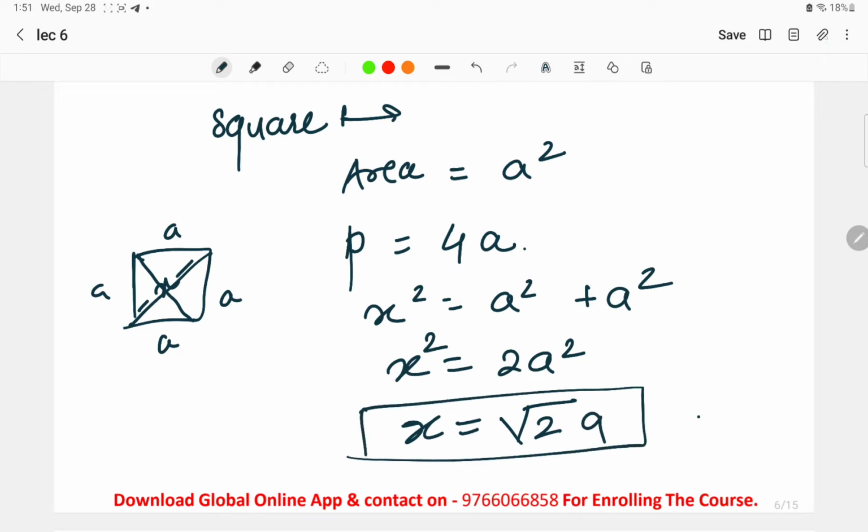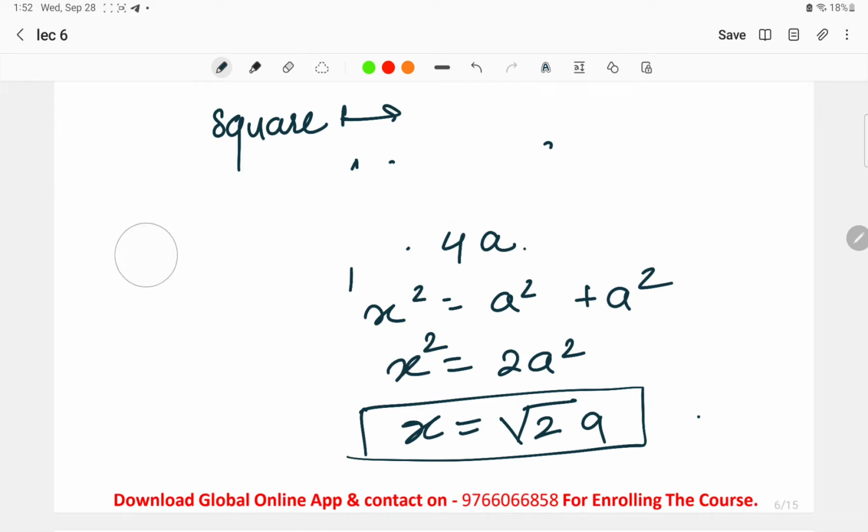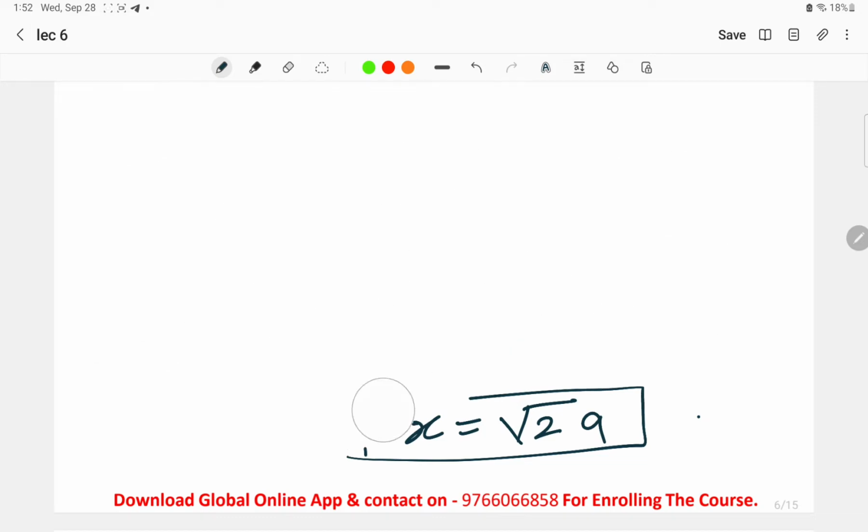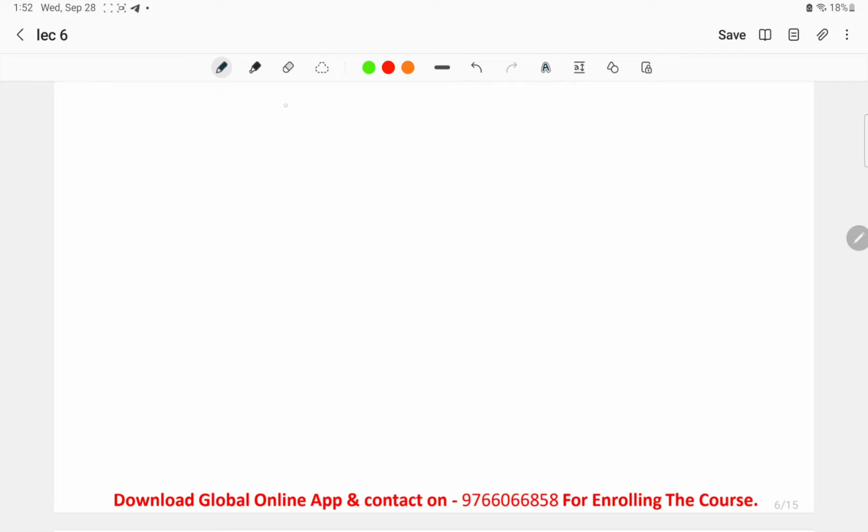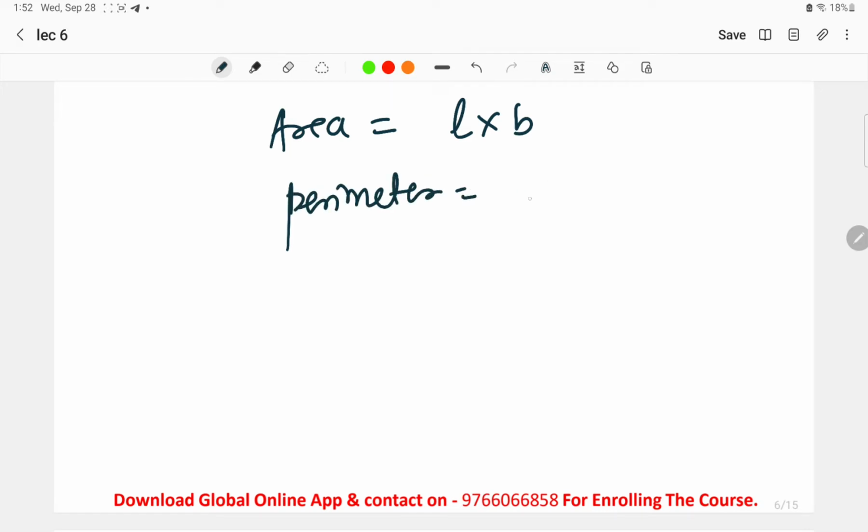Next we have seen the rectangle. For the rectangle, what we had seen were the area and perimeter. Area is equal to length into breadth, and the formula for perimeter we have seen is twice of a plus b. These were the two things that we had discussed about the rectangle. A few more things we will discuss about the rectangle, and what kind of questions can be asked. Let us discuss that in detail now.